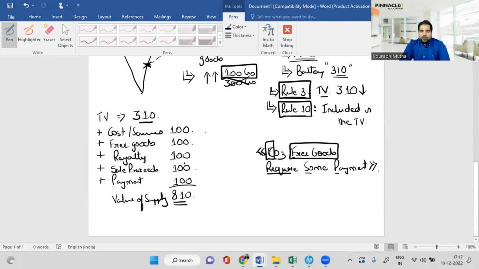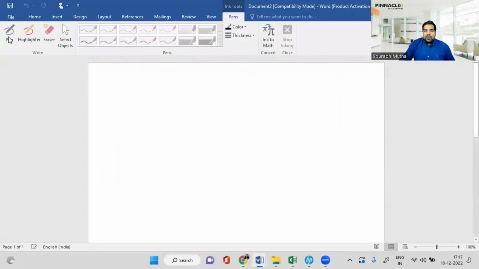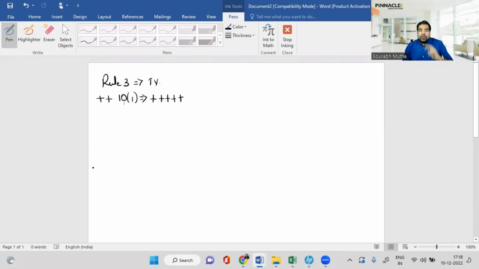Now, just opening a new page. So what all we've done, just trying to recap. First, as per rule 3, we have taken the transaction value. Then we added some items under a rule called rule 10.1. We added some items. Basically, these are some inclusions. And now, guys, whenever you import, there are two things which ought to have been charged. Even if you have not charged it, you have to add them to the value. And that is as per rule 10.2. And basically, those are two things.